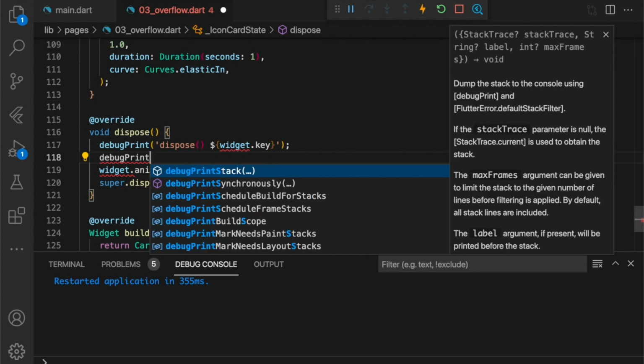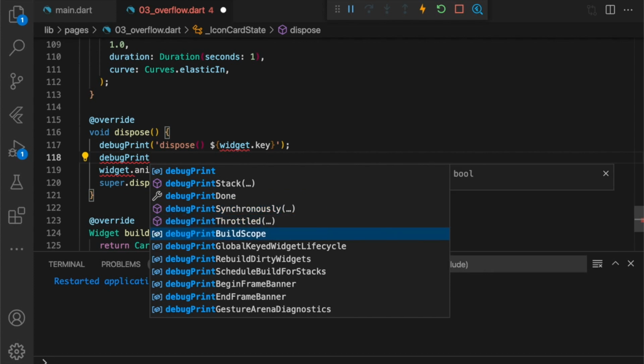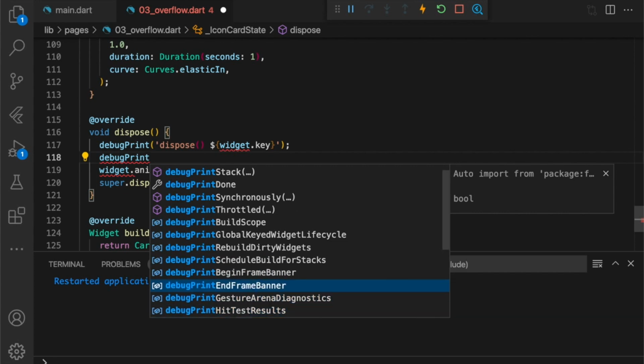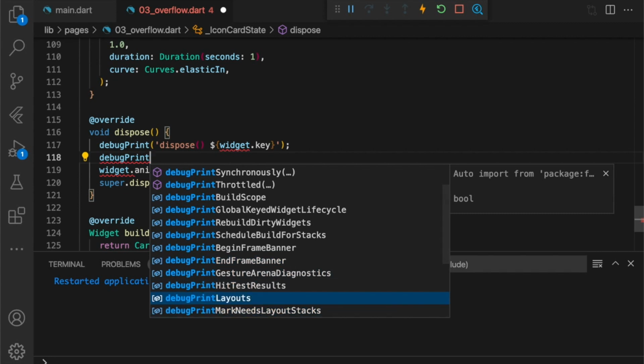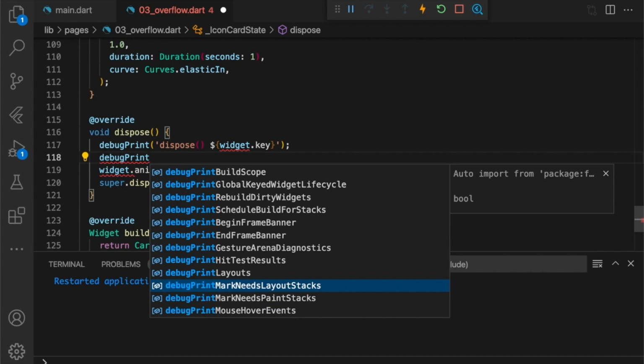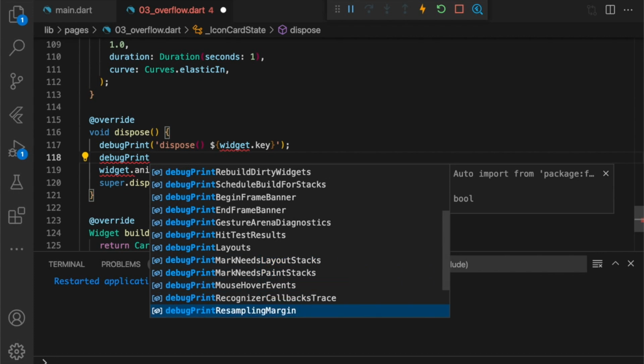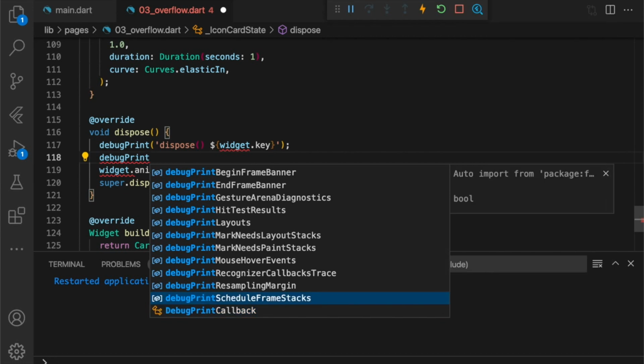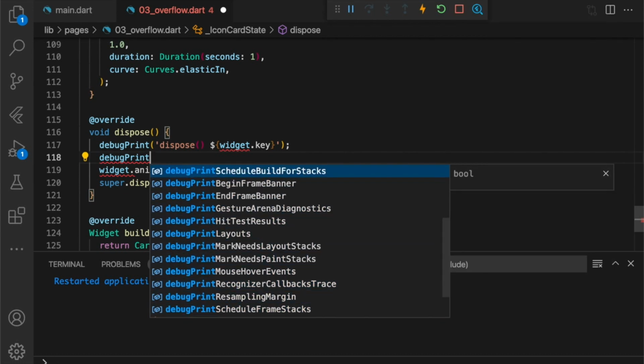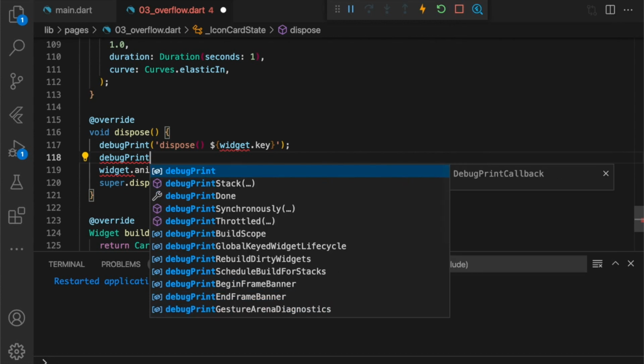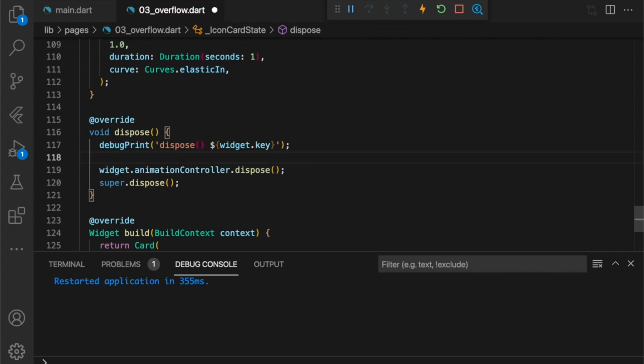Other things include, that's a lot of them. DebugPrint, for example, begin frame banner, end frame banner, which can be used to investigate what's going on between the frames in Flutter. And debugPrint layouts, debugPrint mark needs layout stacks, and lots of very detailed things we can use with debugPrint. Most of the time you won't use them. However, it's nice to know that Flutter actually gives you some tools for you to just crudely inspect what's going on.